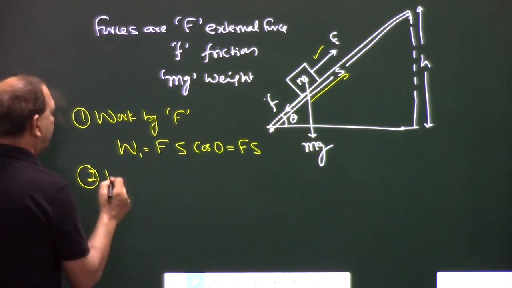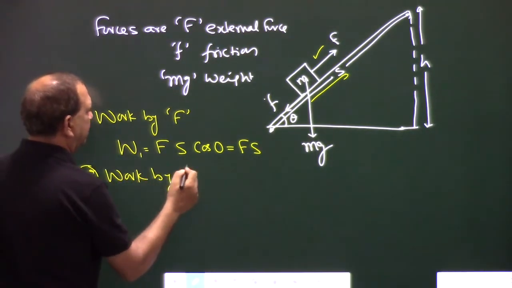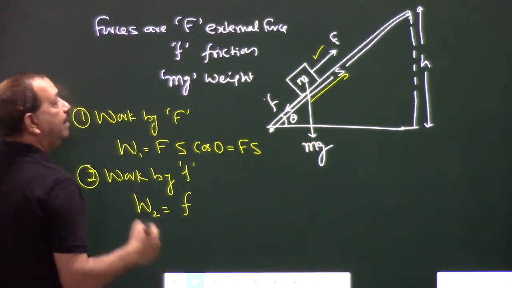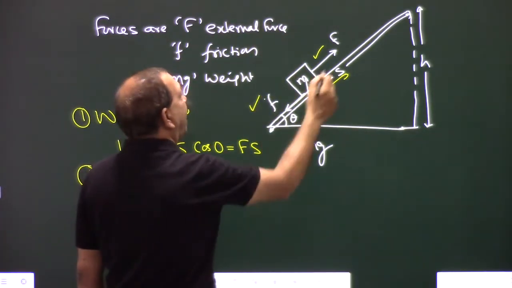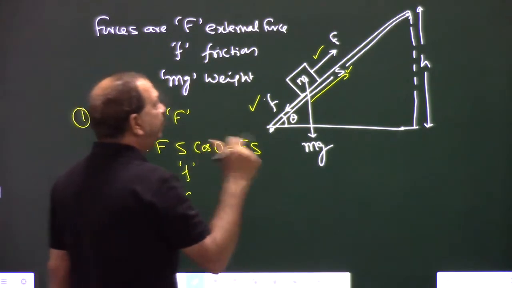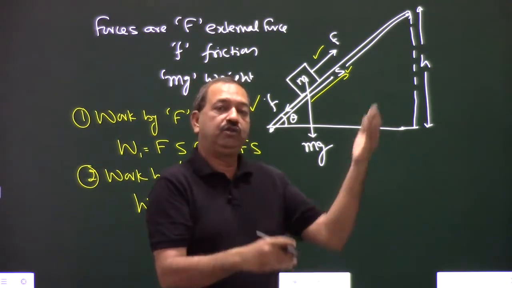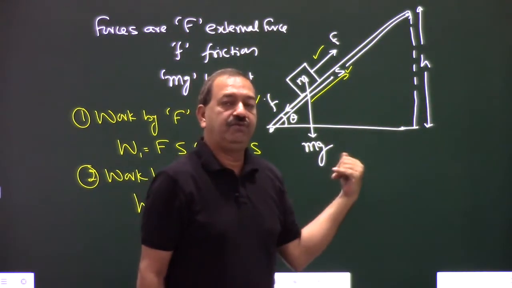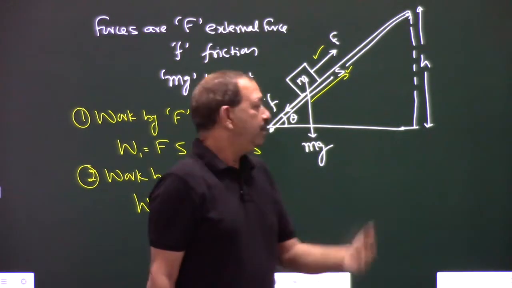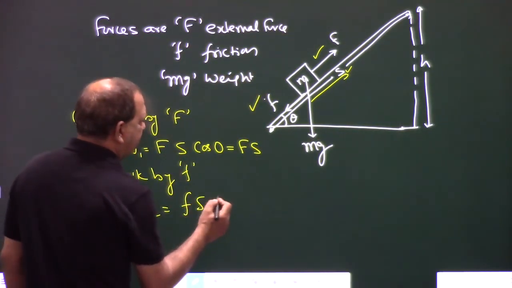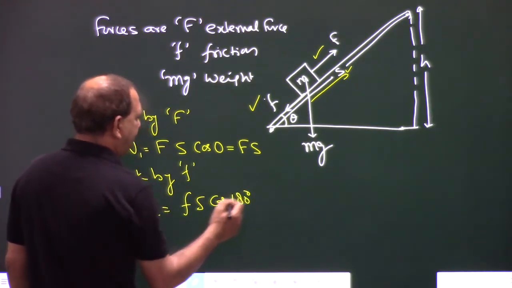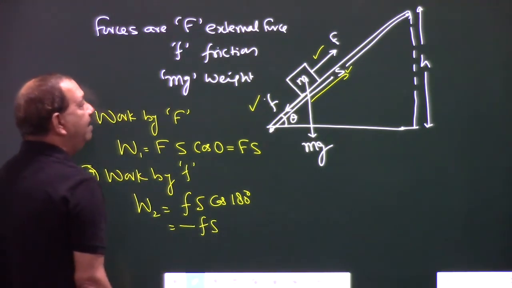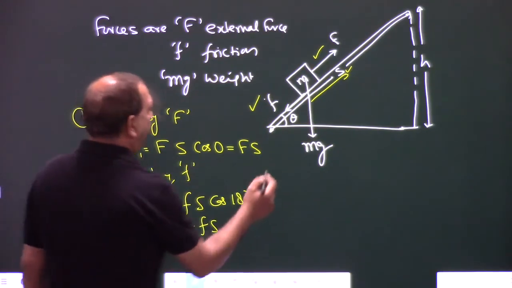Second, work by friction, W2. The angle between force and displacement is 180 degrees, because force is downward and displacement is upward. Friction is always opposite to motion, so friction is downward and displacement is upward. So work done by friction is Fs cos 180 degrees, because the angle between them is 180 degrees, so we can write minus Fs.